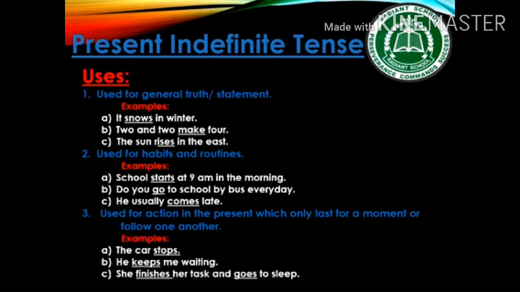Uses. It is used for general truth or statements. For example, it snows in winter. 2 and 2 make 4. The sun rises in the east.